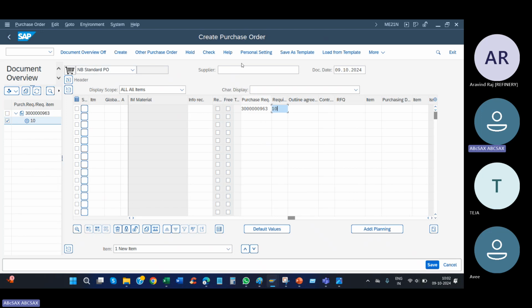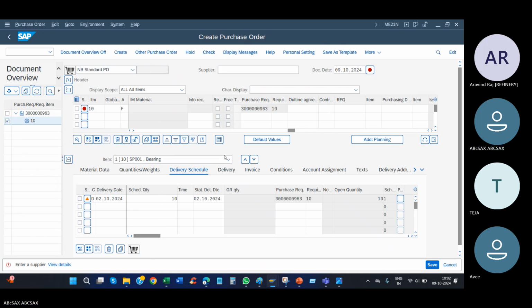The issue is that now we are creating a PO with respect to the PR. There may be videos creating a PO directly without a PR, so those issues will be there. Ping me if in doubt, we can discuss, no issues. For this PR, line item 10, I need the material. I am creating the order.